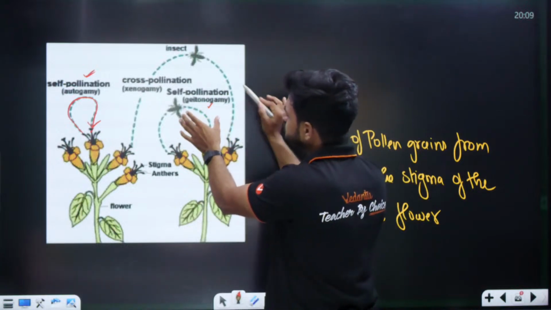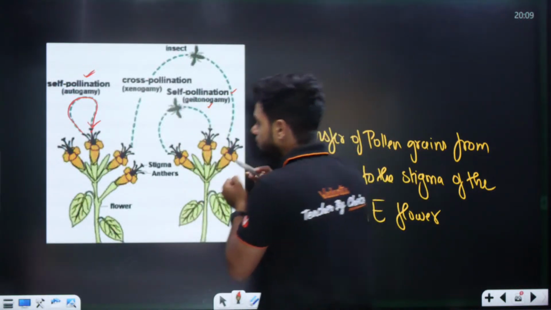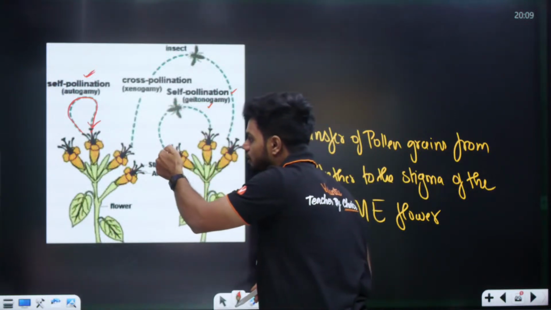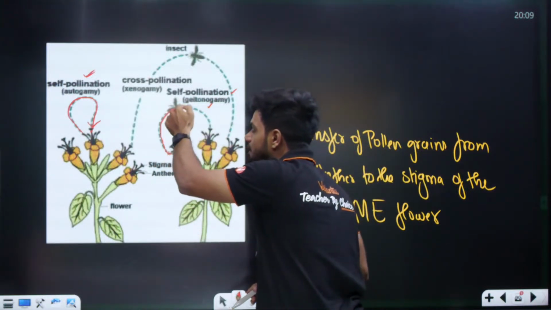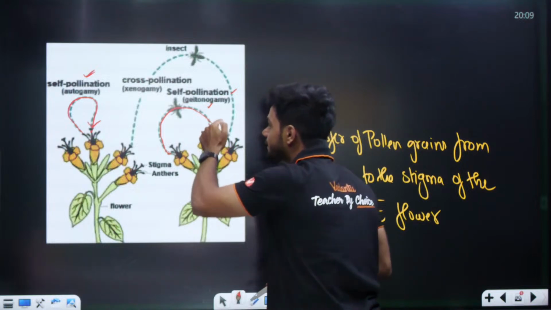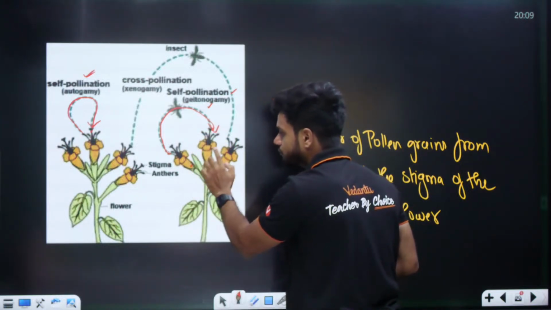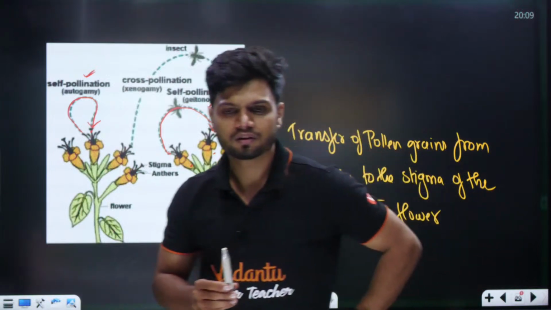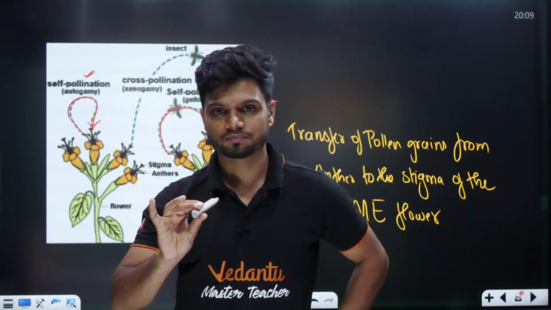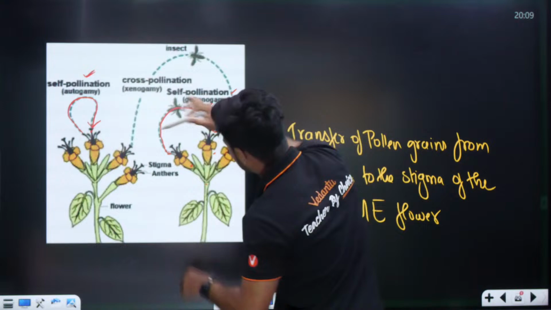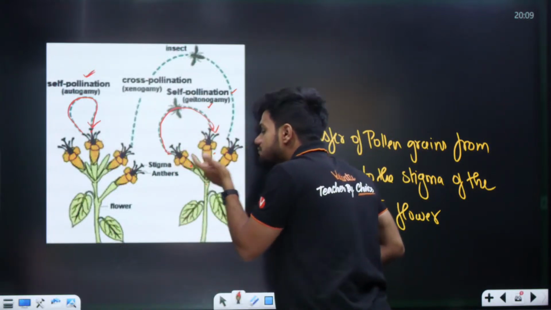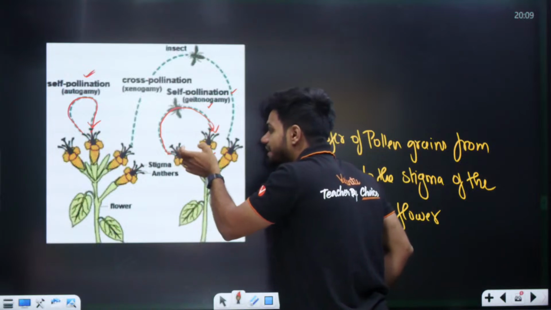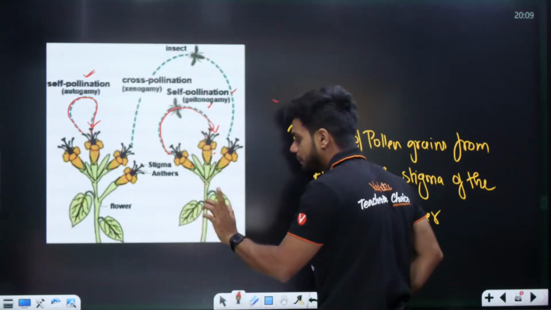Now students, understand what is geitonogamy now. Geitonogamy is also a type of self-pollination. Why? Because from the anther the pollen grain is transferring to a different flower. See, flower 1, flower 2, different flower. But is the plant changing? ಪಕ್ಕದ ಮನೆಗೆ ಹೋಗ್ತಿದೆ ಎಲ್ಲಾದರೂ? ಇಲ್ಲ. From here to here. So transfer of pollen grains from anther to the stigma of a different flower, but the same plant.